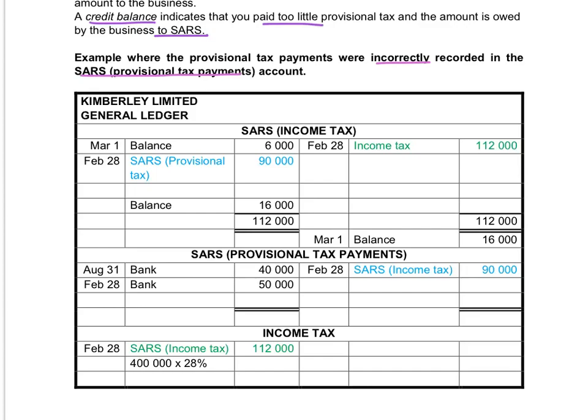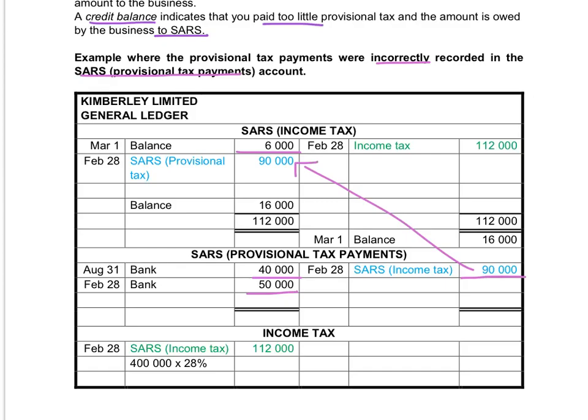We had an opening balance in the SARS income tax account of 6,000, indicating at the beginning of the year that SARS owes money to the business. Then we made 2 provisional tax payments and we debited the SARS provisional tax payments account. Before we can complete our income tax for the year, we first have to transfer this 90,000 from this provisional tax payments account to the SARS income tax account.